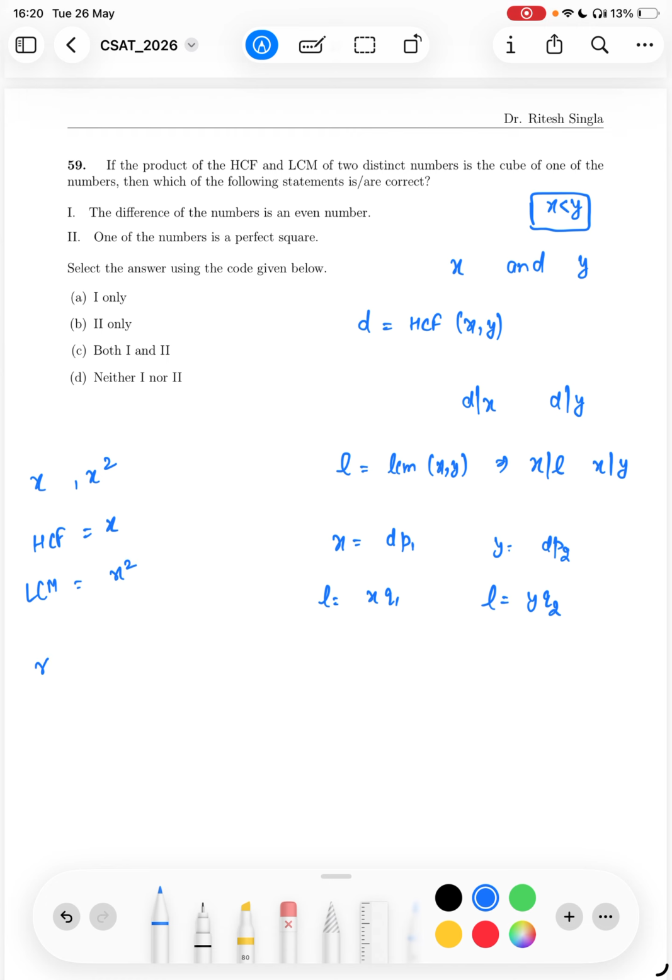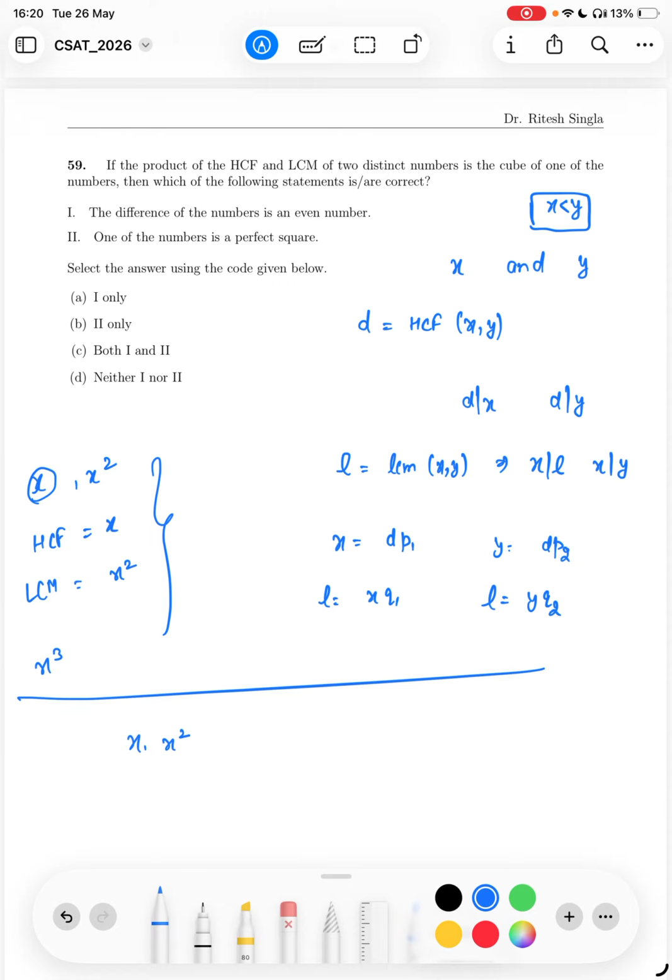If I take their product, it is x cube, which is the product of the first number. So all the conditions are satisfied. So we have, say, x and x square as the two numbers. The difference between these two numbers will be x square minus x, which is x into x minus 1, which is even for sure, right? Because if x is even, then x into x minus 1 is even. If x is odd, then x minus 1 is even, so the product is even. So the first statement is true.